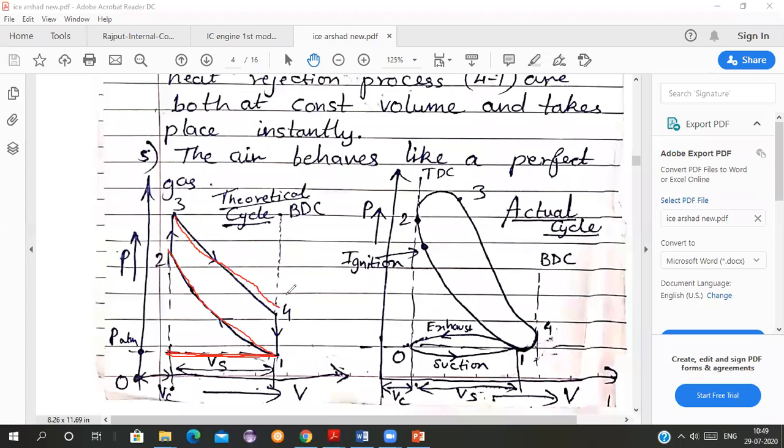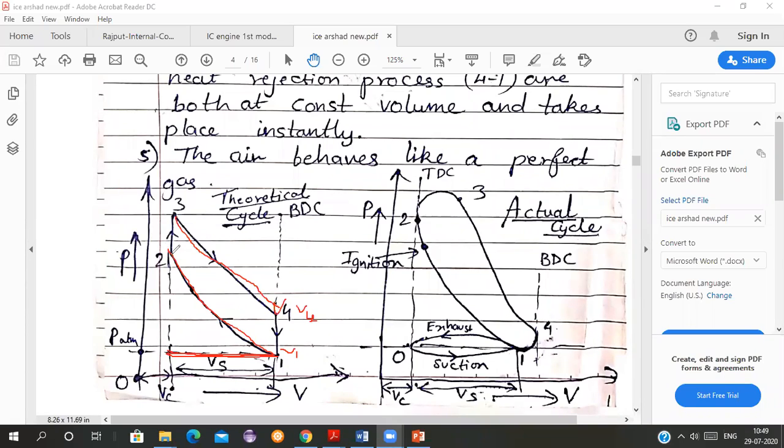So V4, the volume at 4 and the volume at 1, it is the same. All of you agree with me? Volume at point 4 in an air standard cycle and the volume at 1, is it the same, students? Yes, it's the same. And what about pressure? Is the pressure the same? No, the pressure is different. Okay, good.